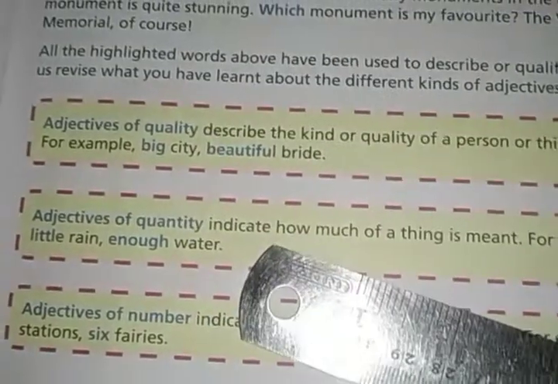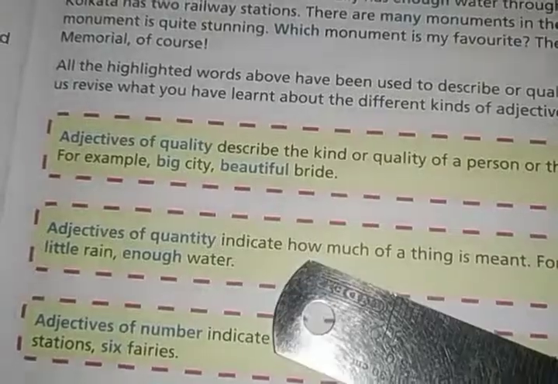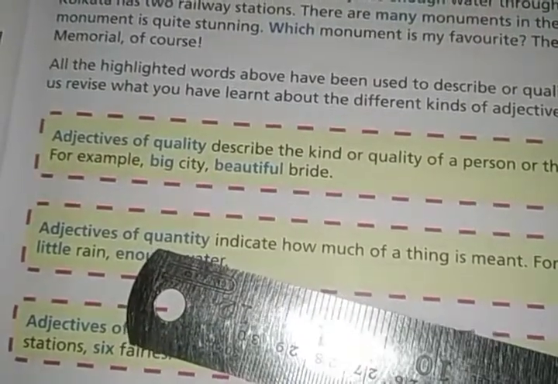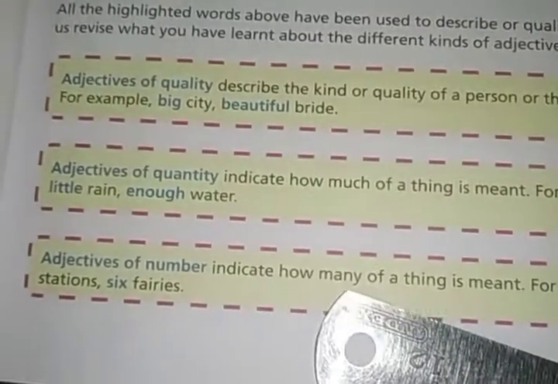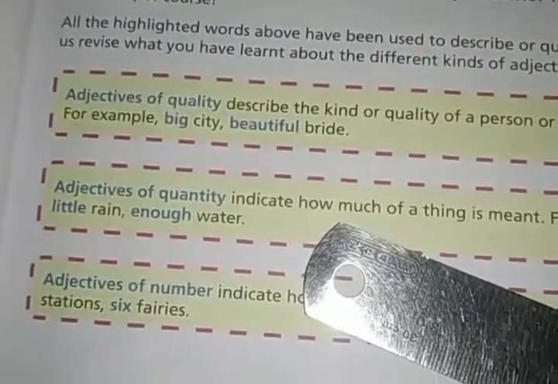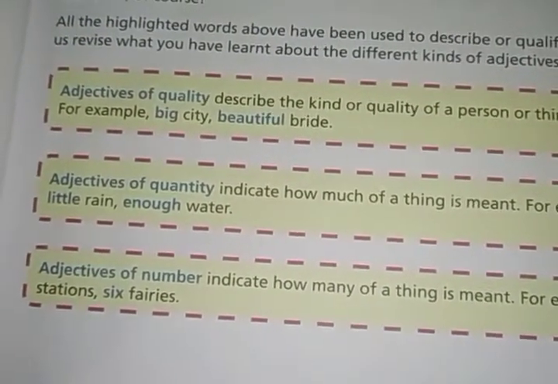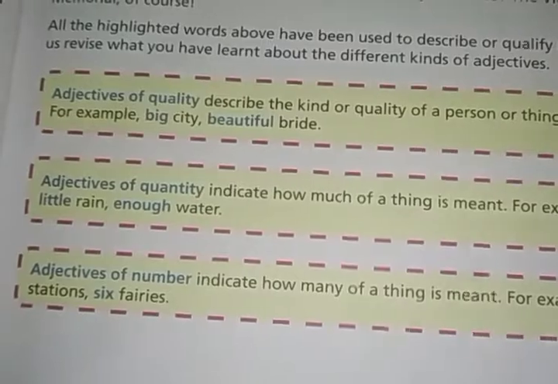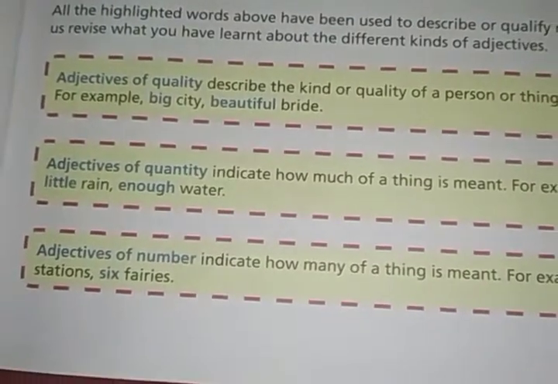When you find how much, it is about the amount, so it is an adjective of quantity, and when you get how many, then it will be an adjective of number. How much is something uncountable, but many is something which may be countable. So that's a clue.